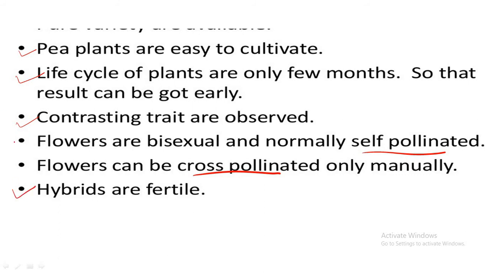So these are the few points because of which Mendel selected the garden pea plant for his experiments. Mendel conducted artificial cross-pollination experiments by performing emasculation, that is removal of anther.